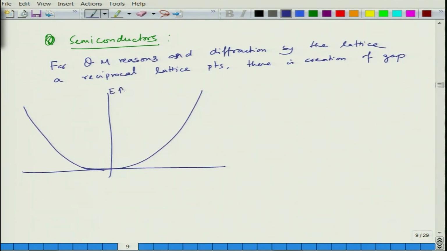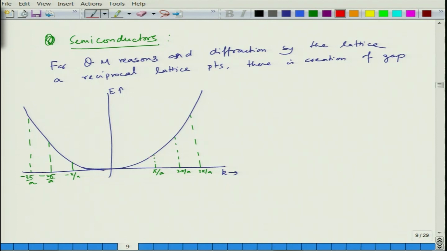This is E, this is K. Now this is K space. K space will have reciprocal lattice points at plus pi by A, 2 pi by A, 3 pi by A, minus pi by A, minus 2 pi by A, and minus 3 pi by A. What happens in the EK diagram is, because of diffraction by the lattice, there is a gap created at this stage.